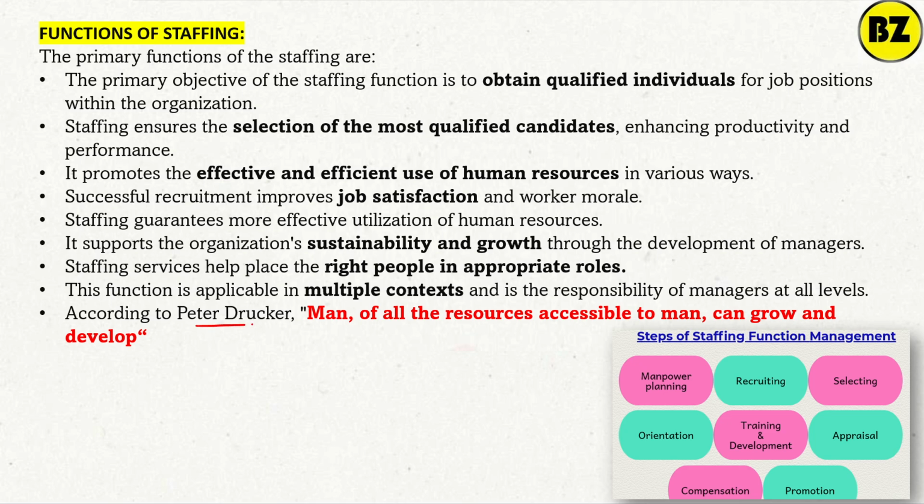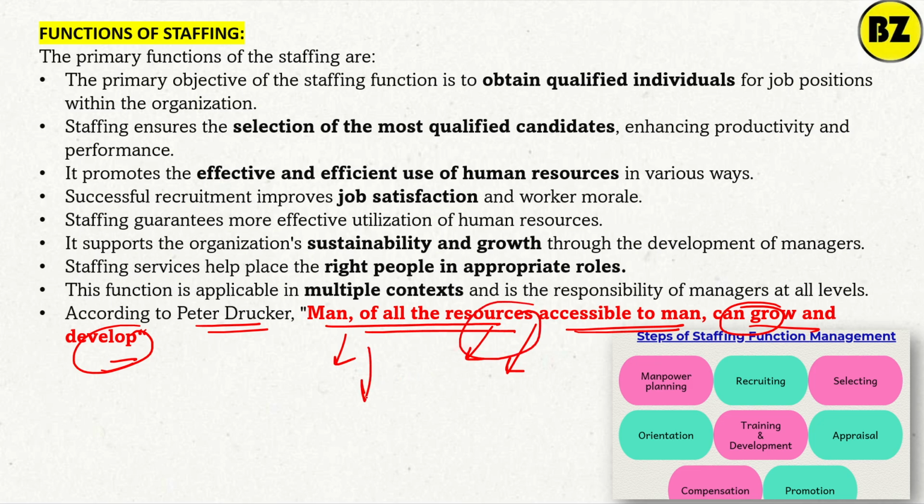And according to Peter Drucker, man of all the resources accessible to the man can grow and develop. Means what? If a man is having all resources which are accessible to him, then he will grow and develop. Simply, you provide the proper resources, obviously the man will access it. Here man refers to the employee, and he can grow and develop the organization.